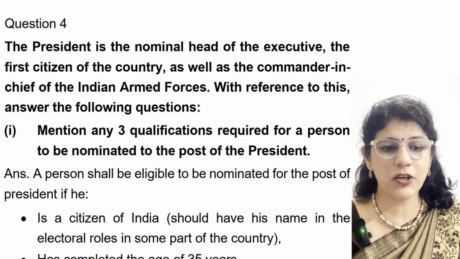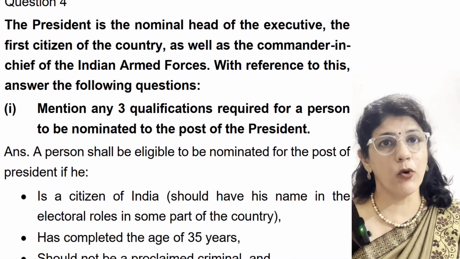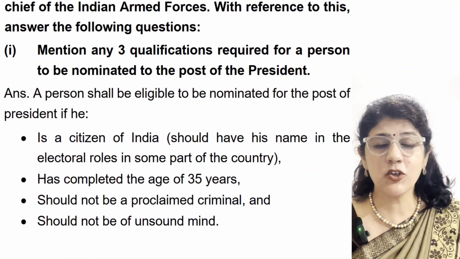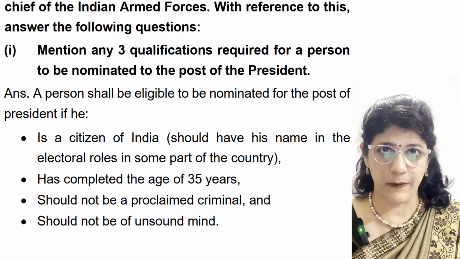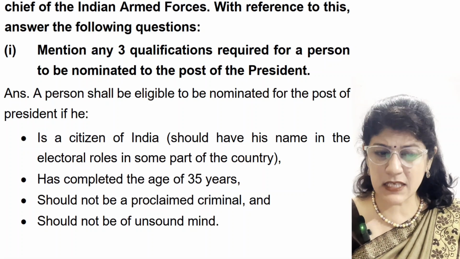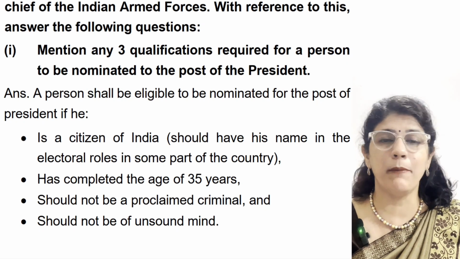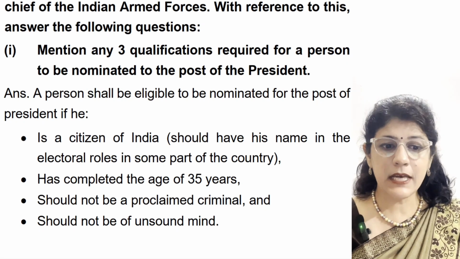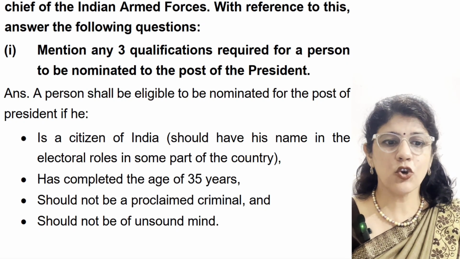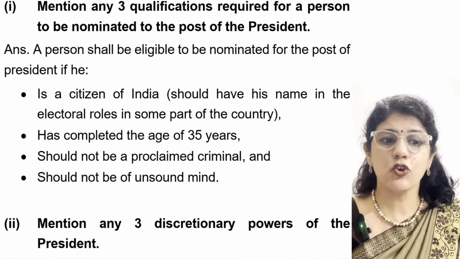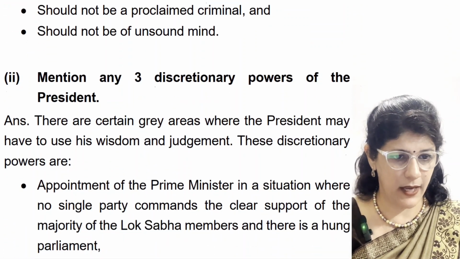Part 1 is, mention any 3 qualifications required for a person to be nominated to the post of the President. A person shall be eligible to be nominated for the post of President if he is a citizen of India, should have his name in the electoral rolls in some part of the country, has completed the age of 35 years, should not be of unsound mind, and should not be a proclaimed criminal. You can choose any 3 points.